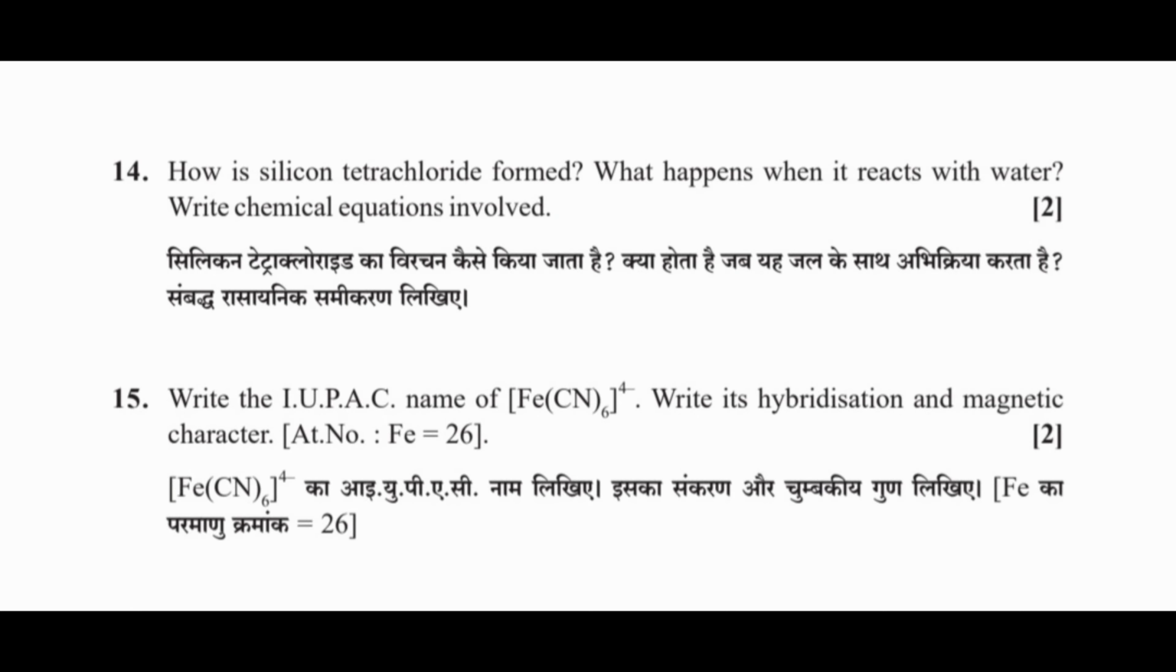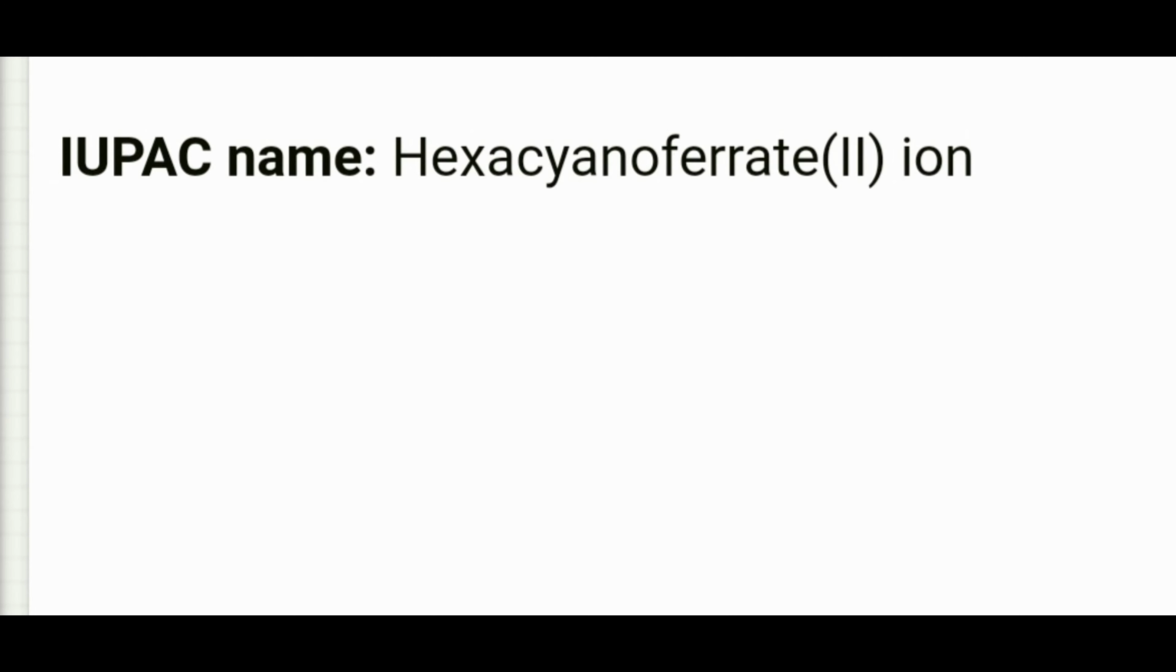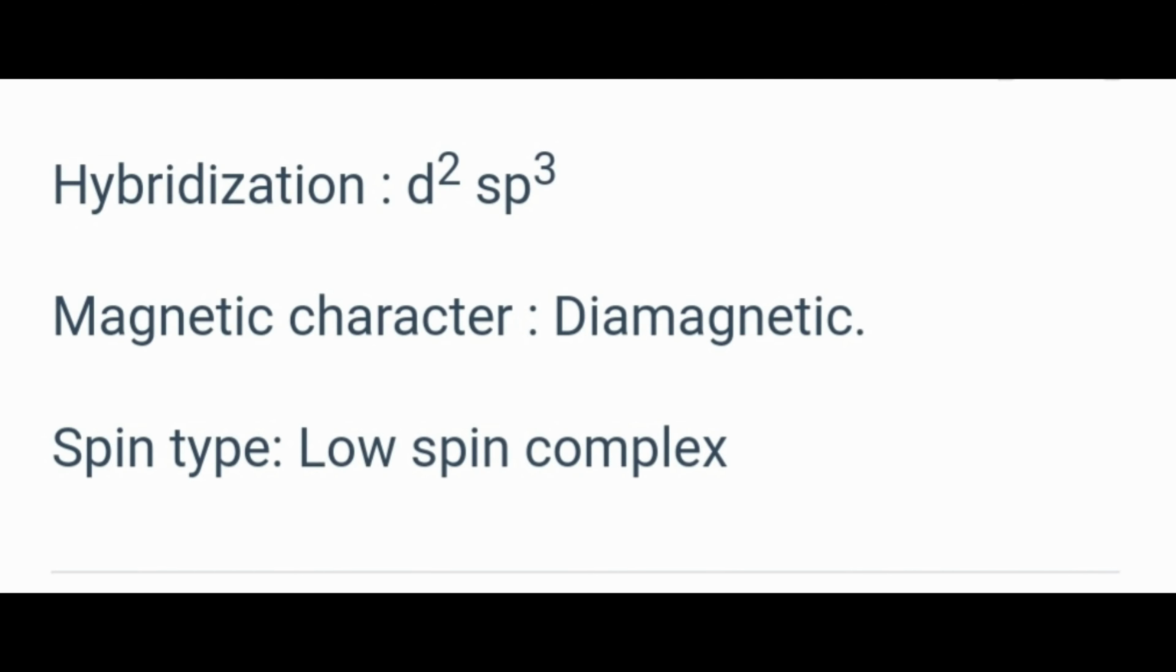Question number 15. Write the IUPAC name of the [Fe(CN)6]4- ion. Write its hybridization and magnetic character. Answer. IUPAC name: hexacyanoferrate(II) ion. Hybridization d2sp3. Magnetic character diamagnetic. Spin type: low spin complex.